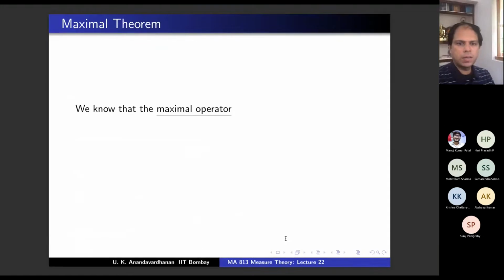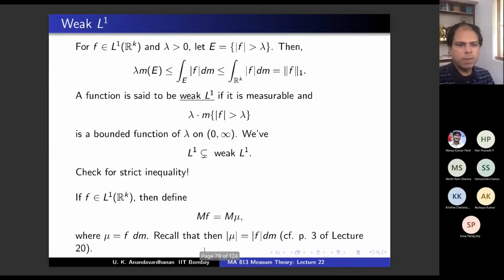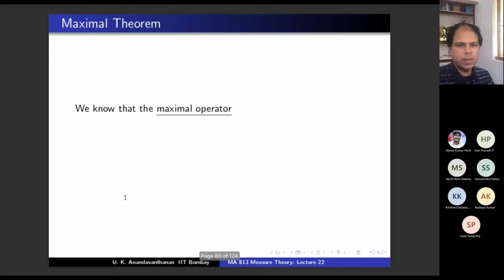Now see the most interesting thing. You have a maximal operator. What is the maximal operator? M. What is the domain of this operator? We are taking an L1 function f and applying M, so the domain is this Banach space, L1(R^k).